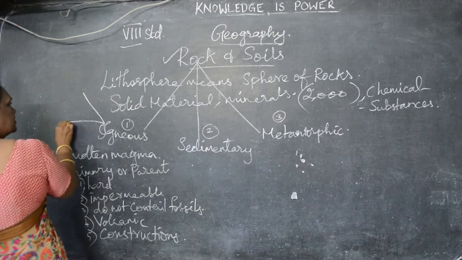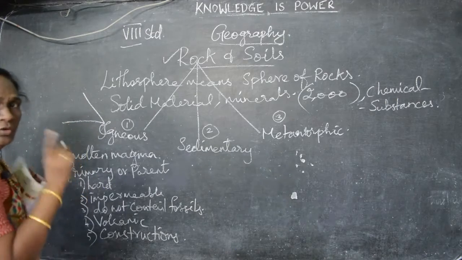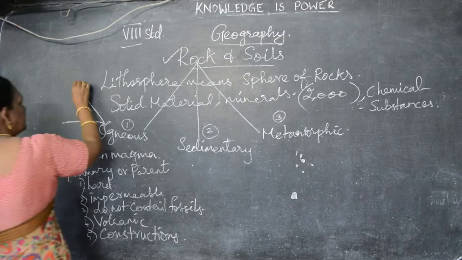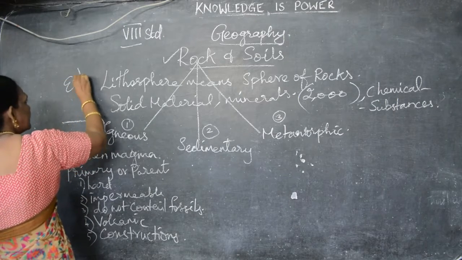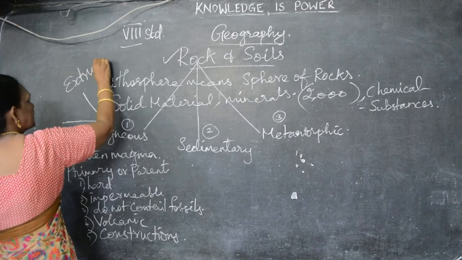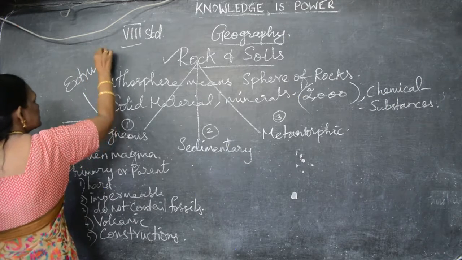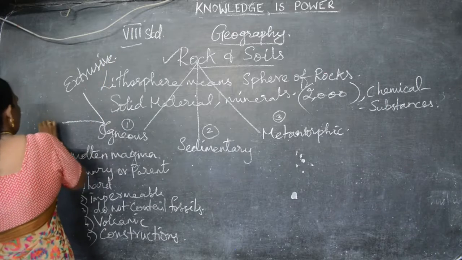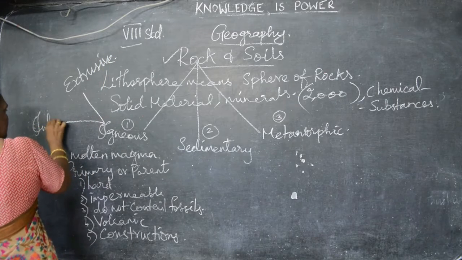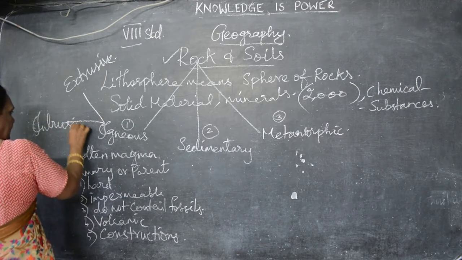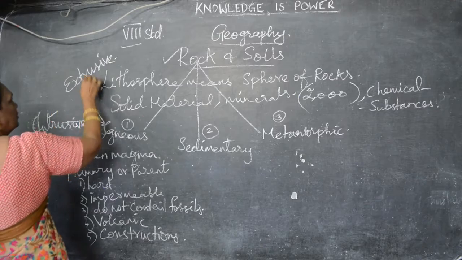Shall I write here? Can you see children? There are two types of igneous rocks. What are they? Extrusive igneous rocks and intrusive igneous rocks. What are the two types?